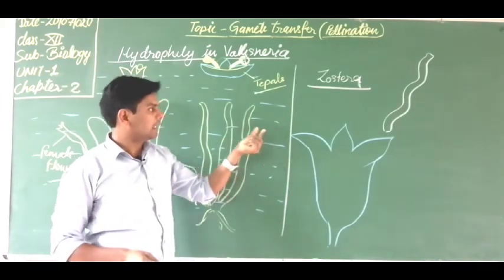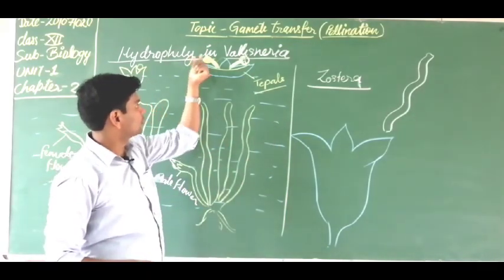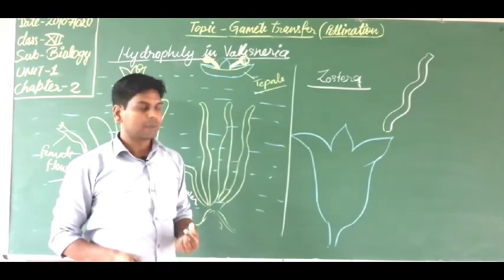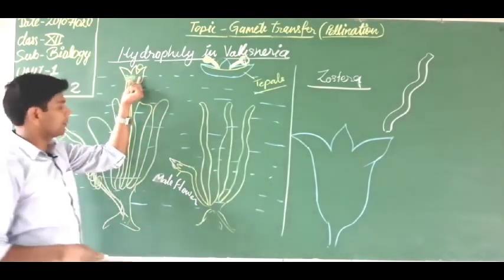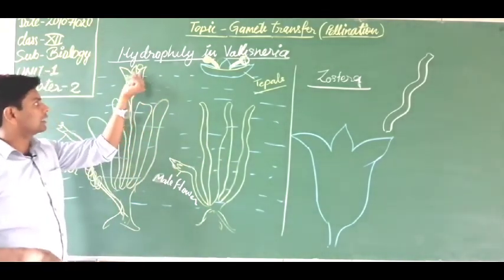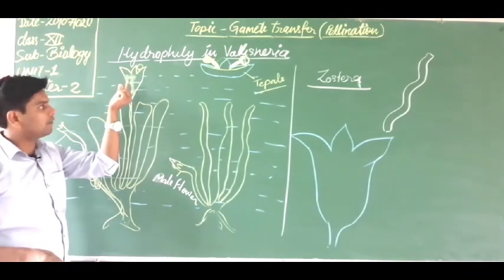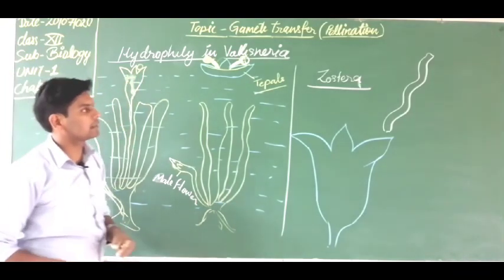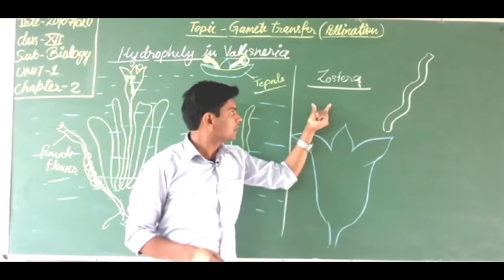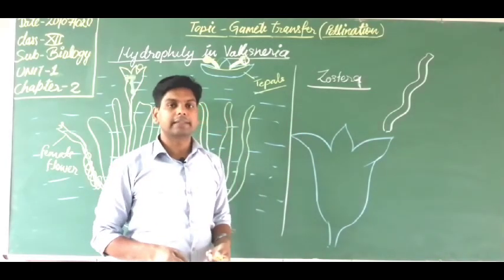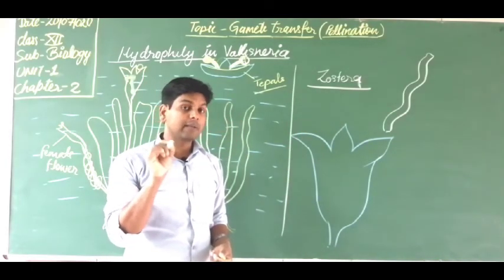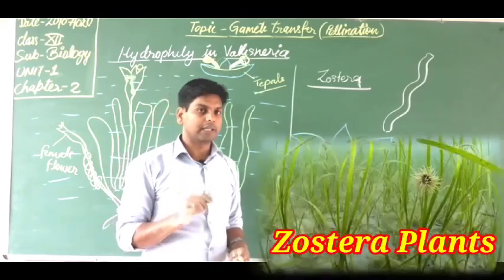So it is lightweight and slowly moves toward the surface of water, and on the surface of water the female flower is found. It comes in contact with the female flower and pollination occurs. So in Zostera the ribbon shaped pollen grain is found. This is the main important point, you must remember it.